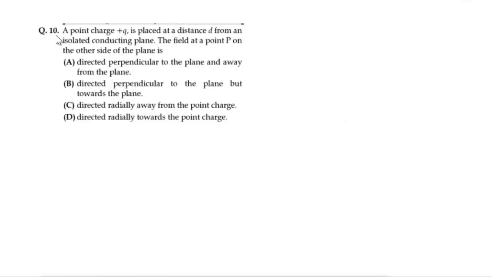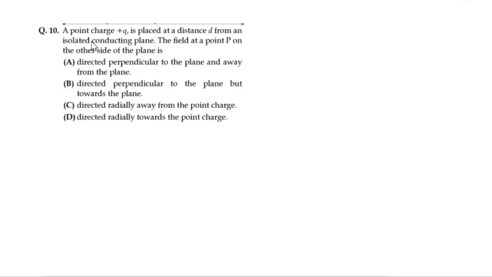Here, another question is, a point charge plus Q1 is placed at a distance d from an isolated conducting plane. The field at a point P on the other side of the plane is: first one, directed perpendicular to the plane and away from the plane; directed perpendicular to the plane but towards the plane; directed radially away from the point charge; directed radially towards the point charge.